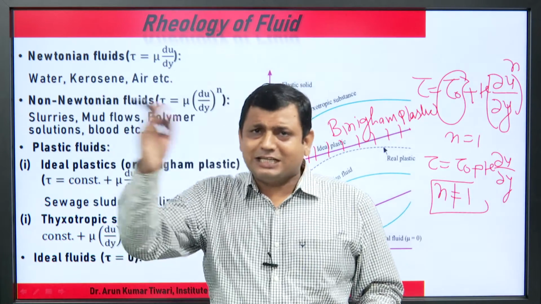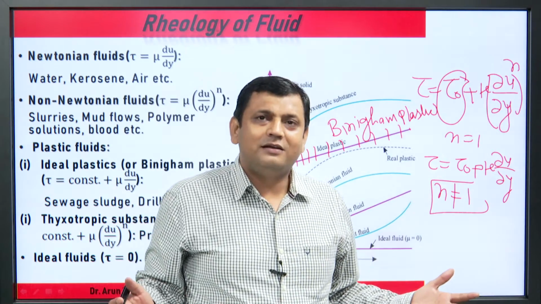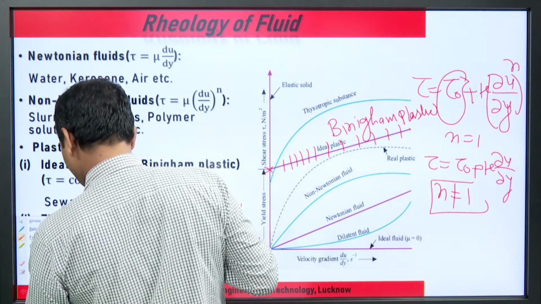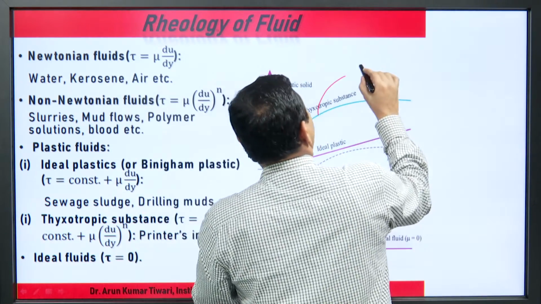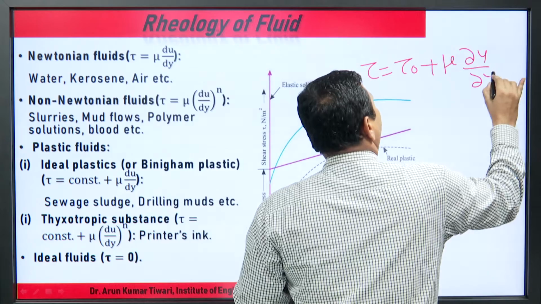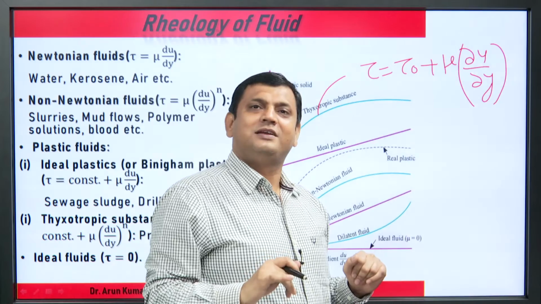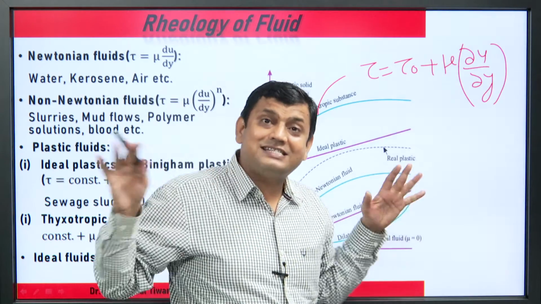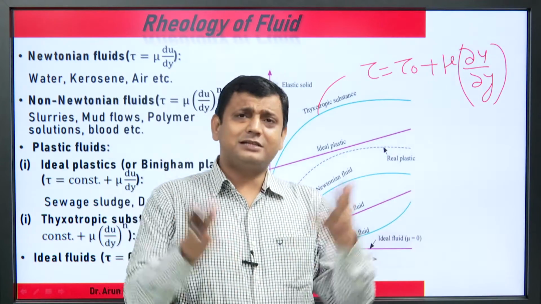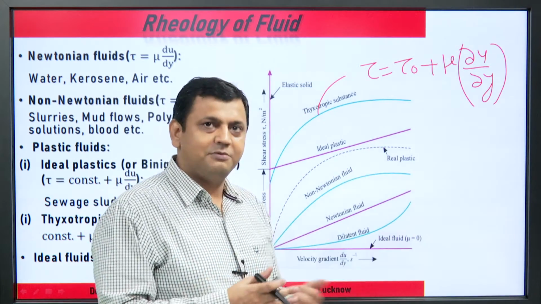If the nature is a parabola, what does it mean? It is not Newtonian. So this is again a parabola, starting at tau naught. What is this case? Tau equal to some initial stress plus mu du upon dy power n. Here n is not equal to 1, meaning n is greater than 1 or less than 1. This is known as a thixotropic substance. What is the example? Printer ink comes under such a category.